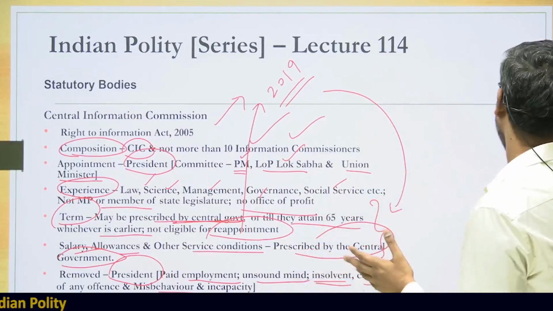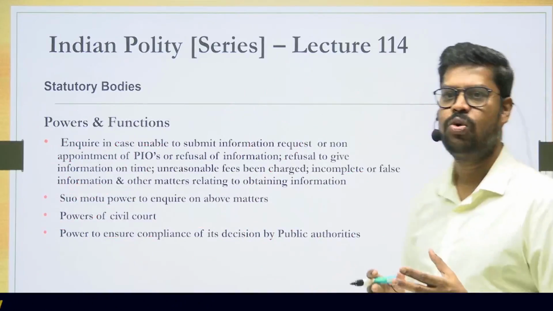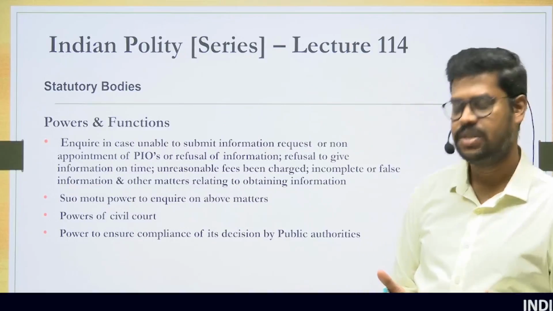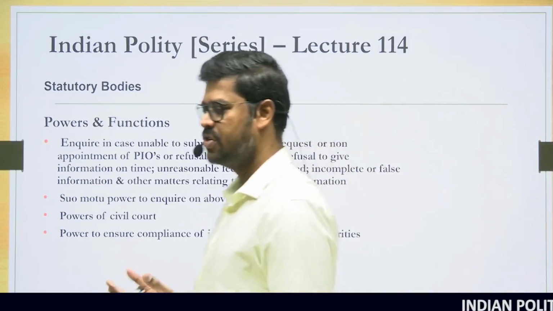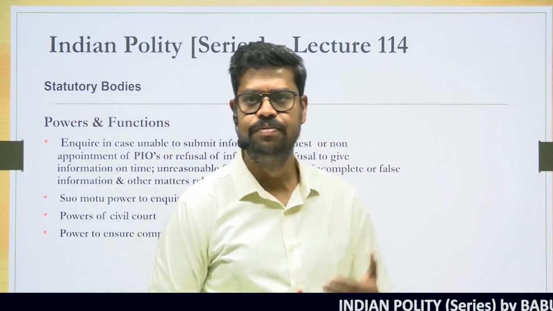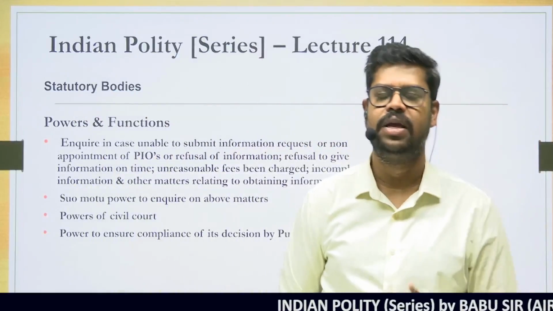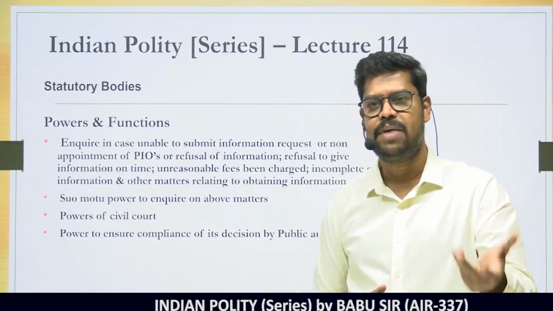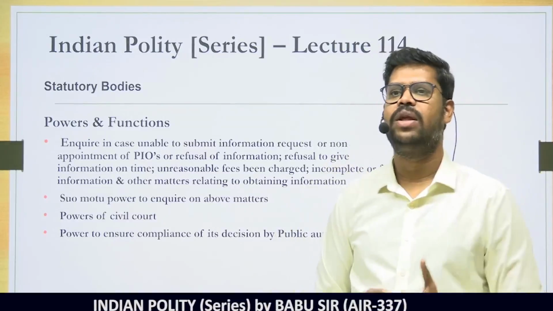But moving forward, we should also understand what functions they are supposed to perform. The major function is how the law is actually getting implemented. Is the law getting implemented properly? Are the public information officers in various government departments and agencies providing the information?